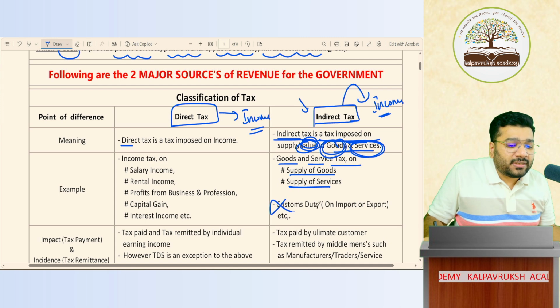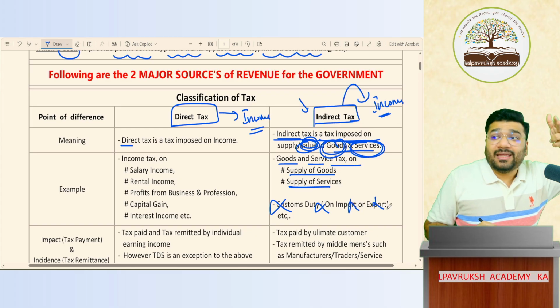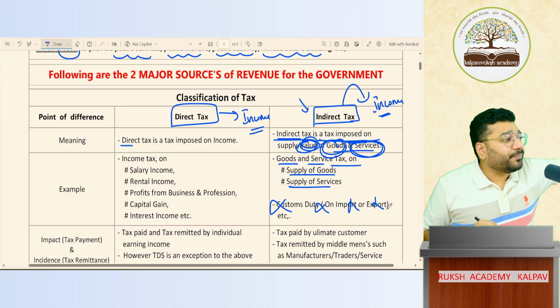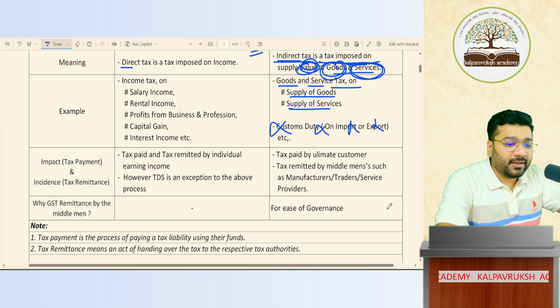Customs duty is not there in your syllabus, but I'm just putting a seed in your mind that customs duty is also indirect tax, which is applied on goods and services that are imported and exported. Got it? Not got it?